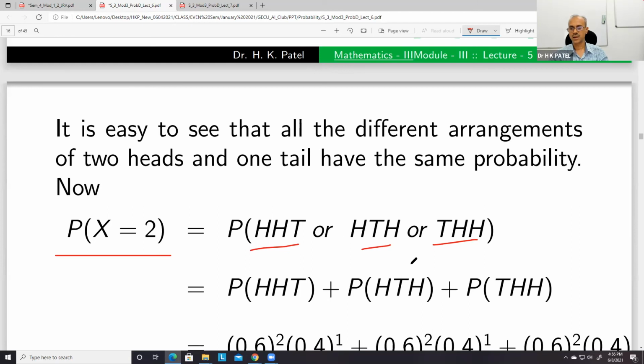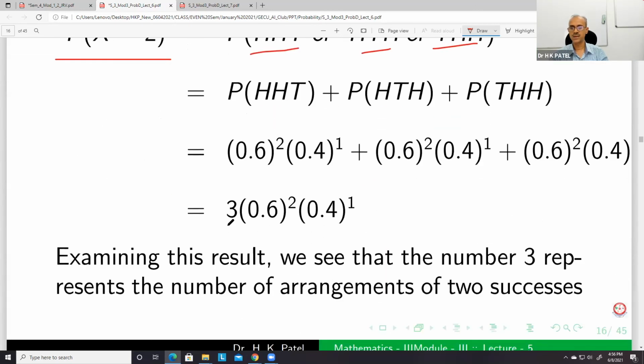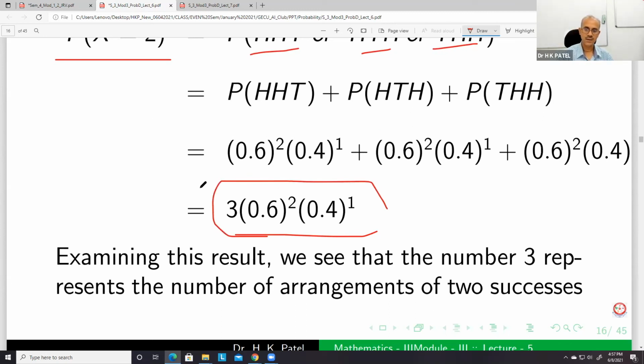So this is OR, you have to add the probabilities. Actually, you can generalize this. This probability is nothing but 3C2 times 0.6 to the power 2 and 0.4 to the power 1.